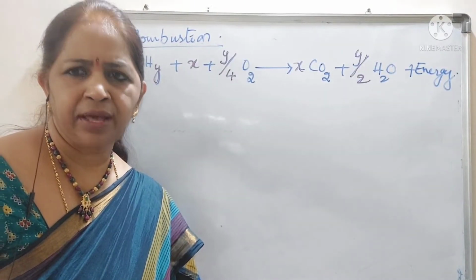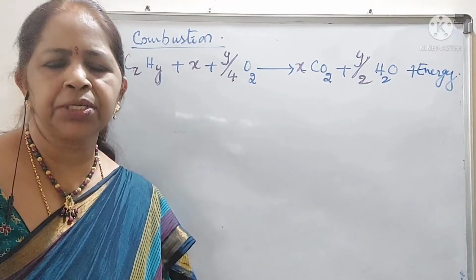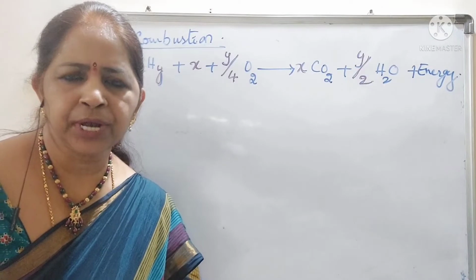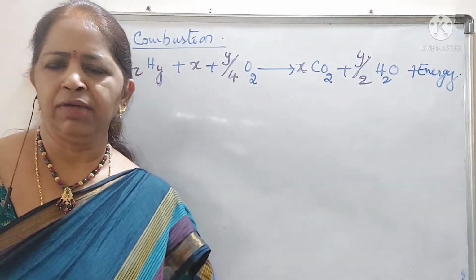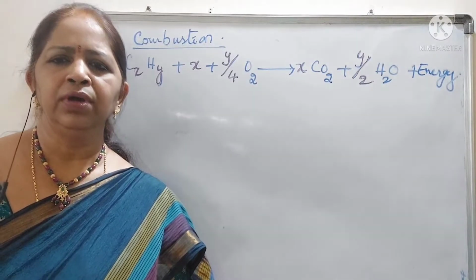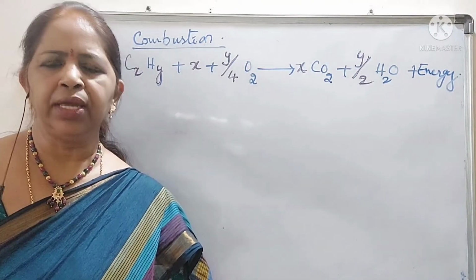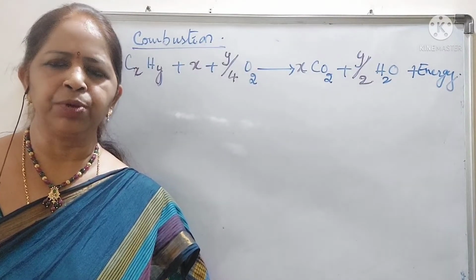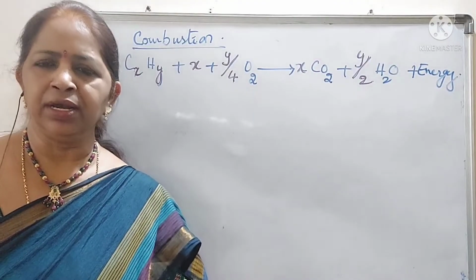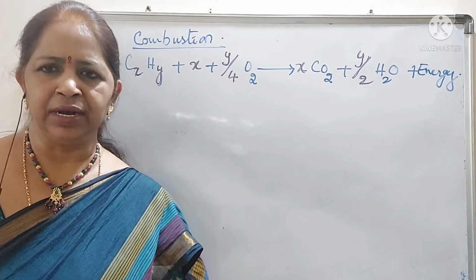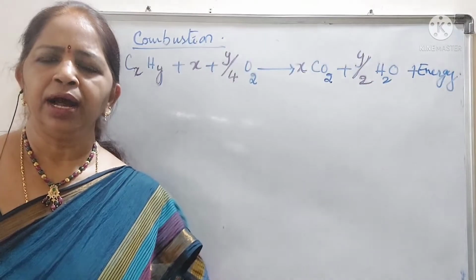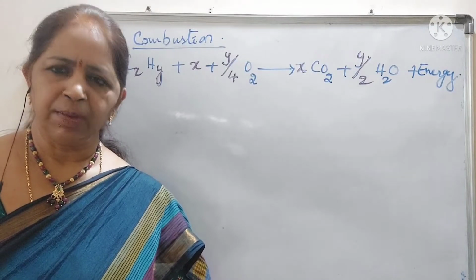Another important reaction of alkanes is combustion. We know that alkanes are used as fuels. In our domestic cooking cylinders also, they will have different types of alkanes like propane, butane, isopropane, isobutane. Alkanes are present in the liquid petroleum gas LPG cylinders. Only alkanes are present, okay, and they undergo combustion.